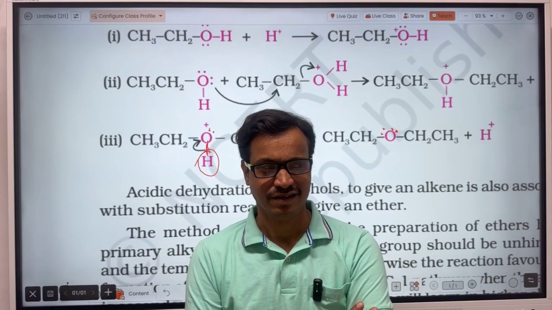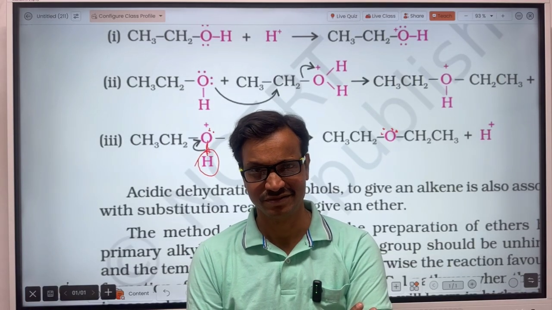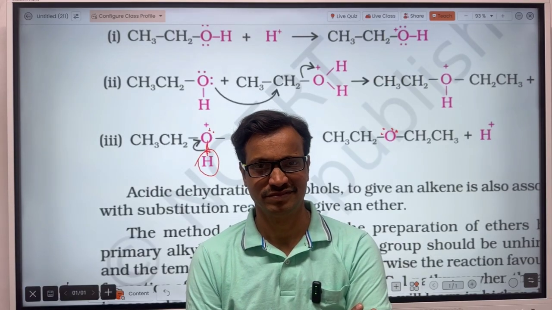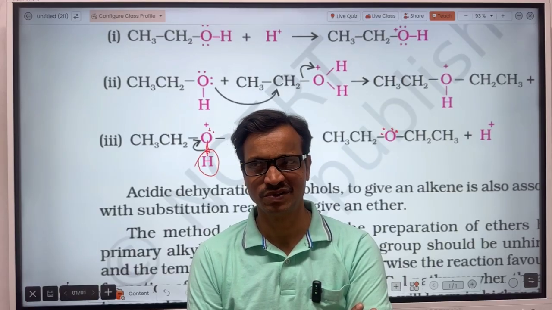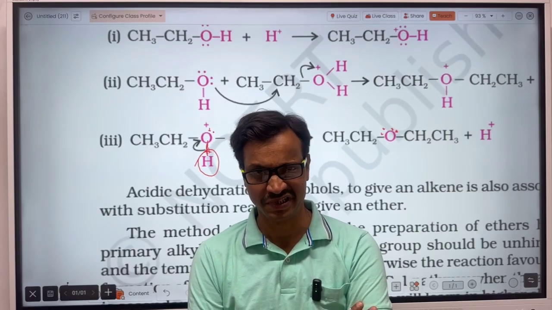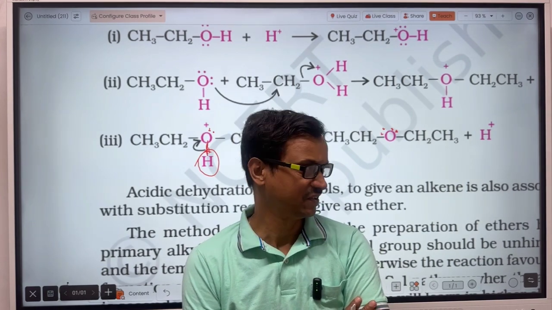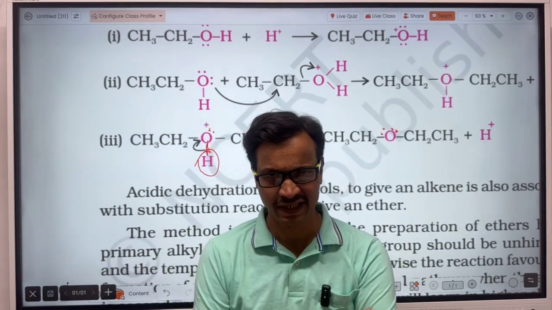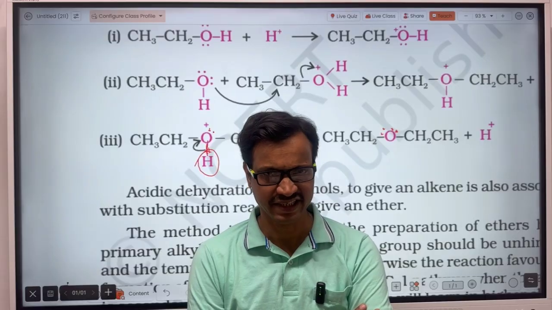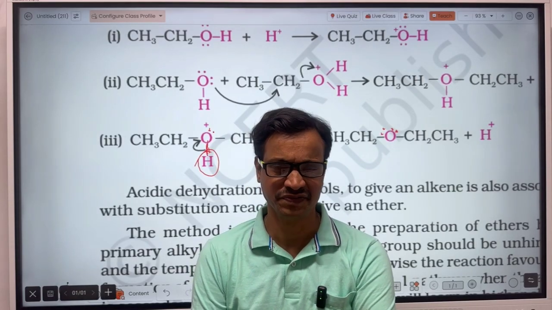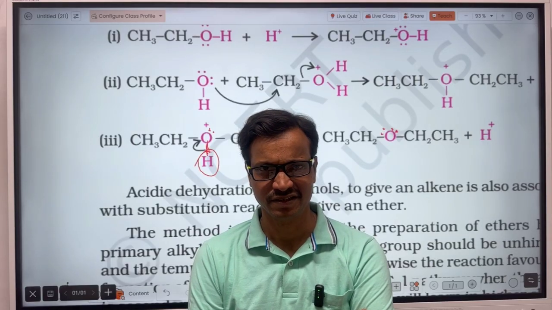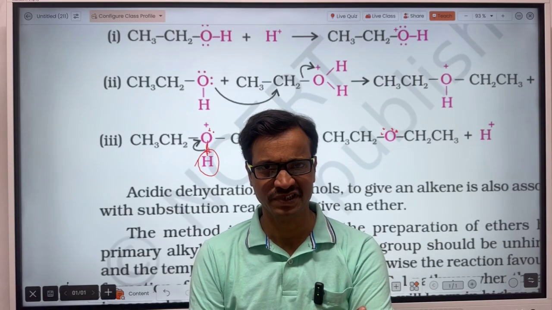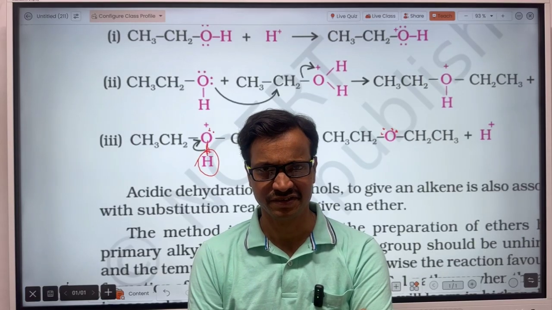Particularly when you are scoring 70 out of 70, the examiner wants to deduct at least 1 mark. So if you do not give the examiner any room to deduct your marks, then after writing the steps and the reactions, write one line: the H plus ion involved in the reaction has been regenerated.